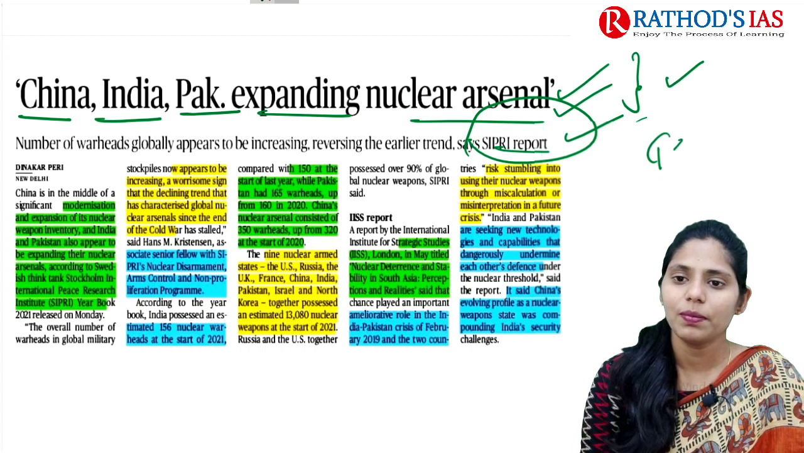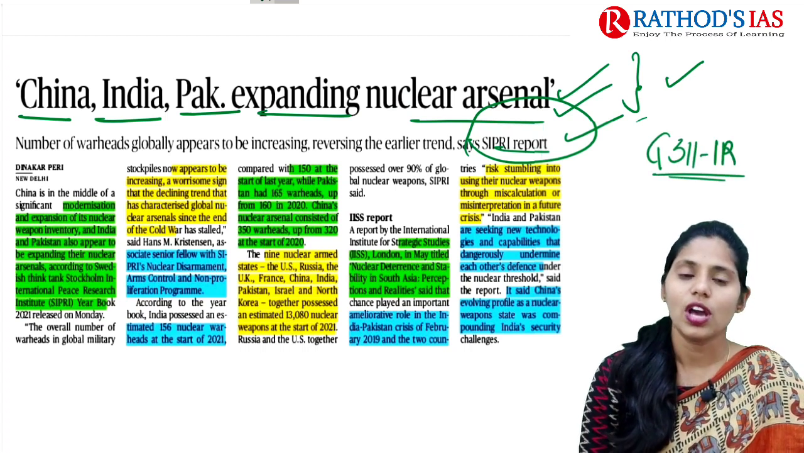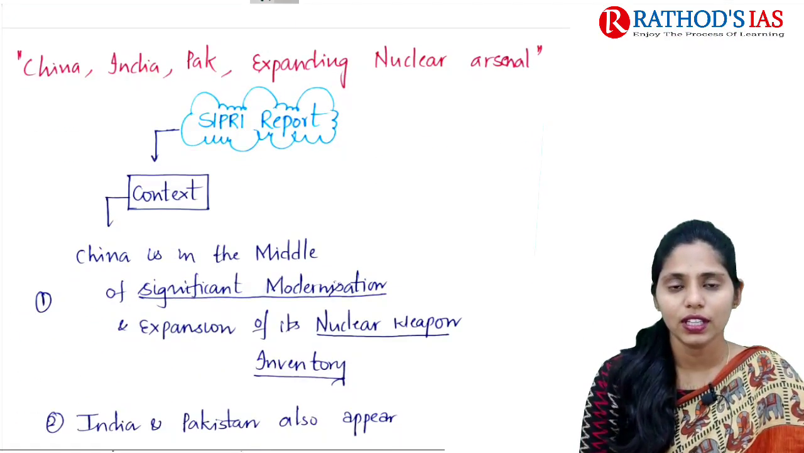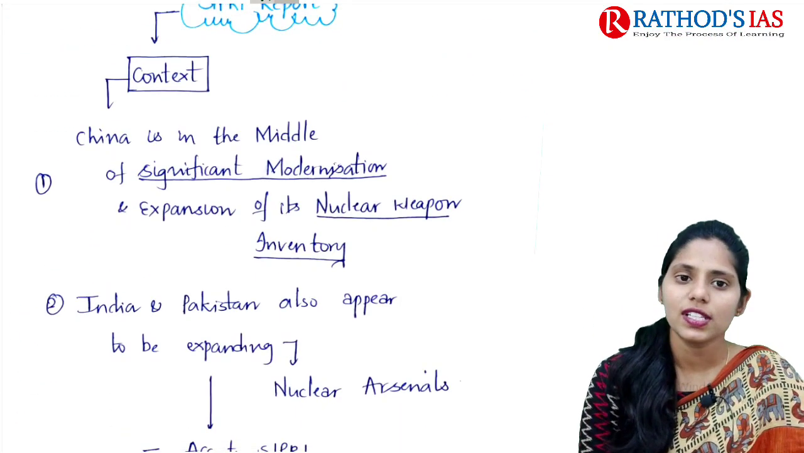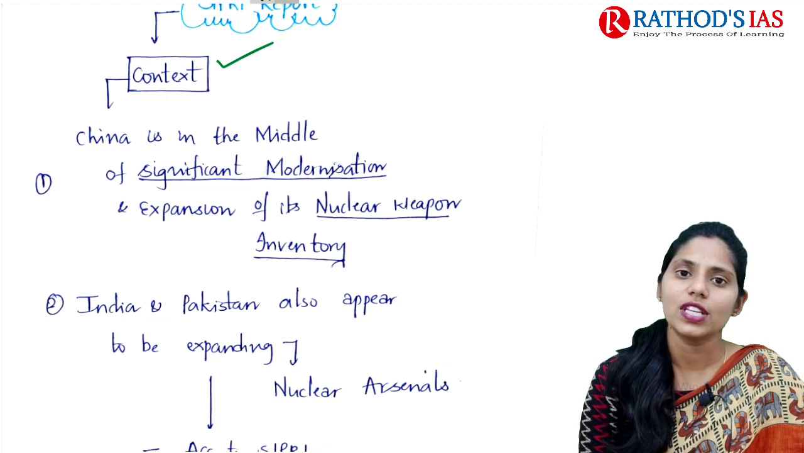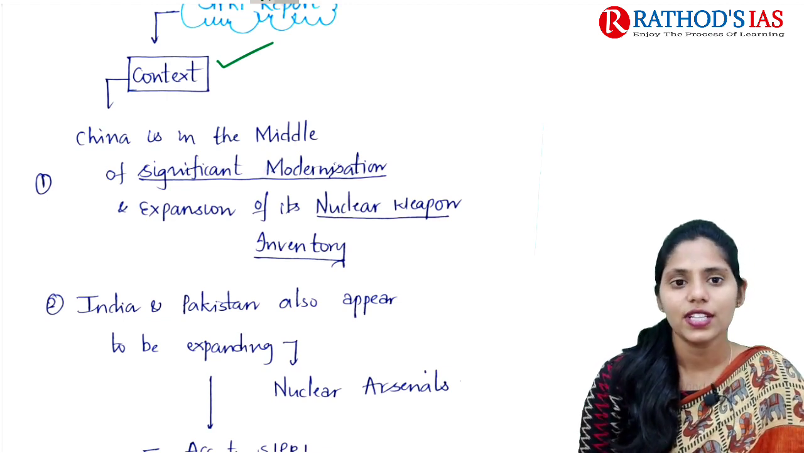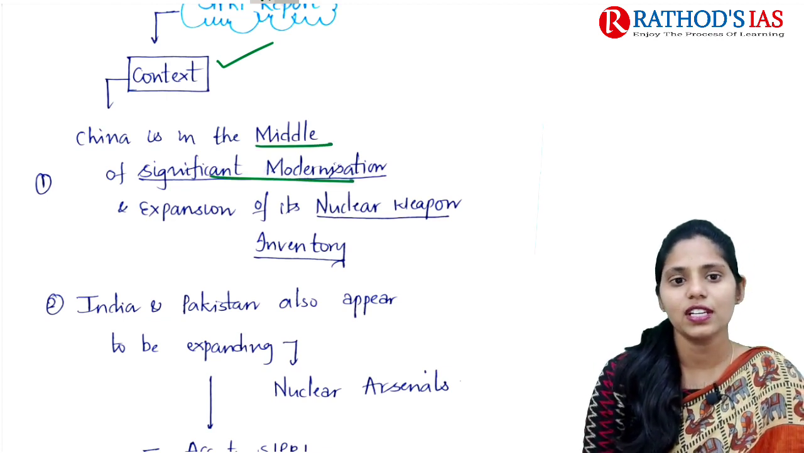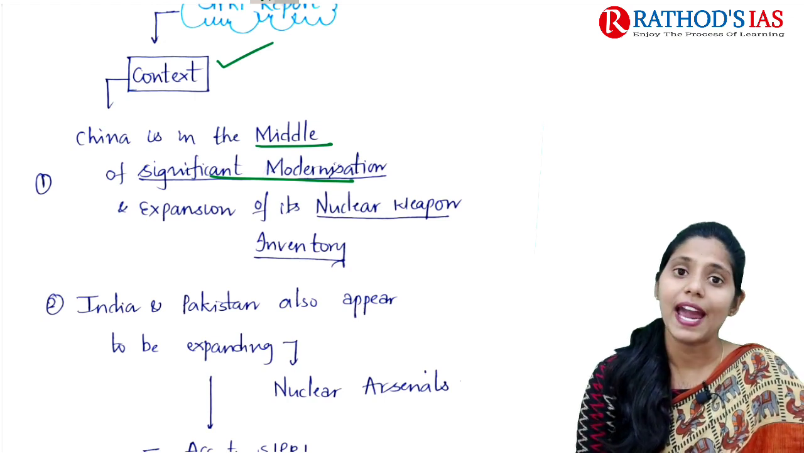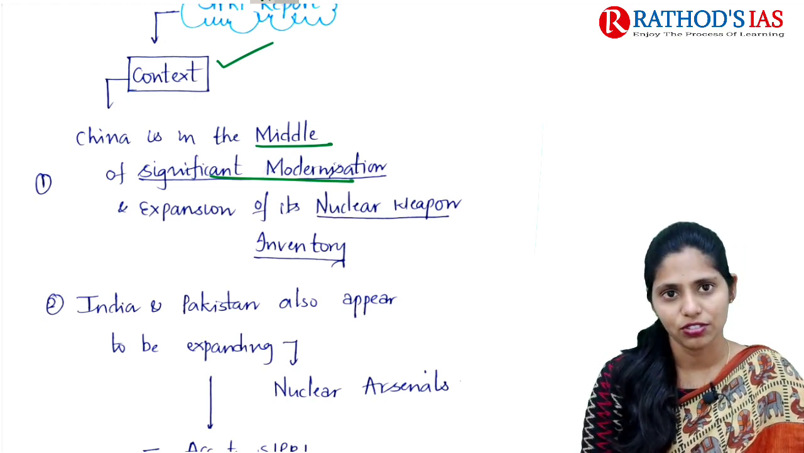This topic will be important regarding GS paper 2 under international relations. Now let us talk about this topic in great detail. First let us see the context. If you see the context, it mainly says that China is in the middle of a significant modernization and expansion of its nuclear weapon inventory.